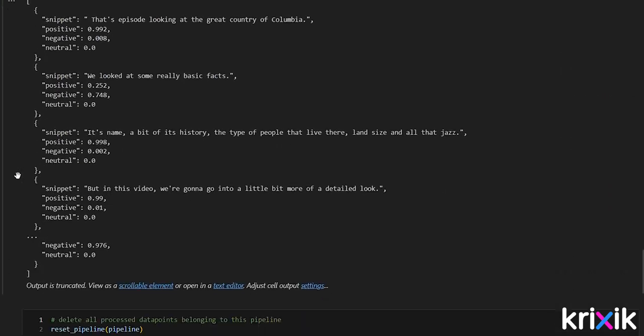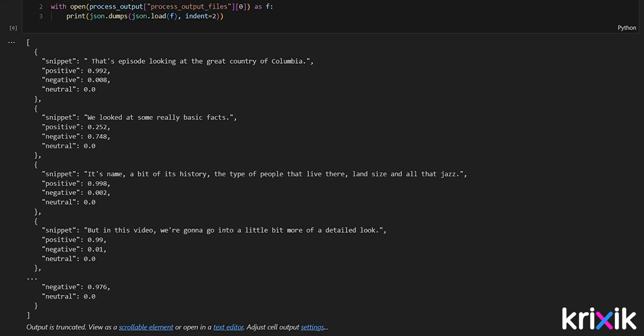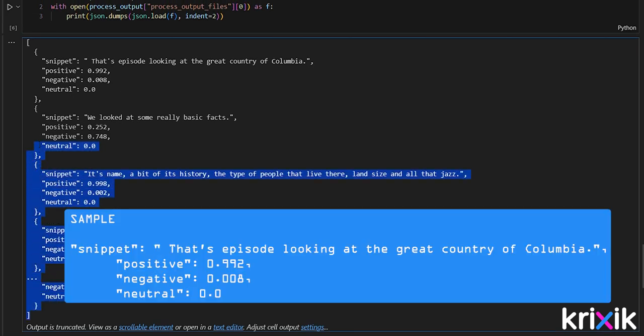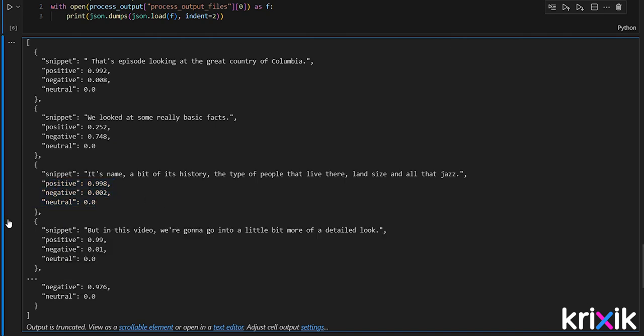With the file now processed, you can print the output of the process. Here it is, each sentence spoken in the audio accompanied by a sentiment breakdown that indicates to what extent it's positive, negative, and neutral. You may want to experiment to see what model combination works best for you, because non-default models are great alternatives as well, and also because there are some parameters you may wish to set. Or maybe you'd like to complement this module pair with an additional module of another sort.